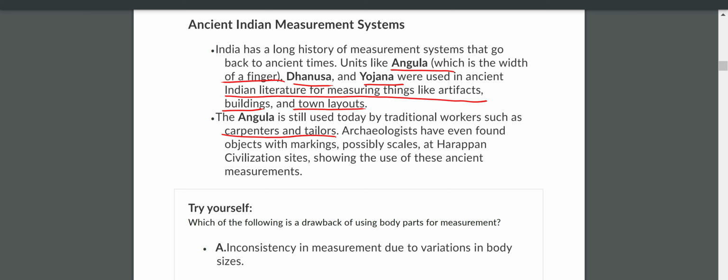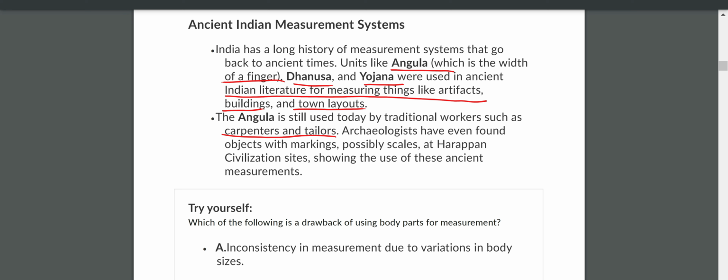How many types of ancient Indian measurements are there? There are three types. The first one is Angula, the second is Dhanusha, and the third is Yojana. This Angula system is used by whom? Angula is still used today by traditional workers such as carpenters and tailors.